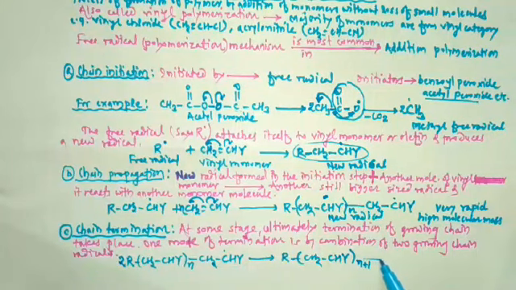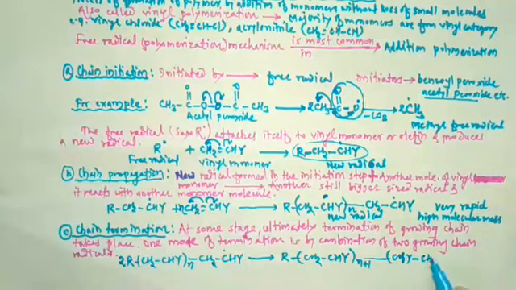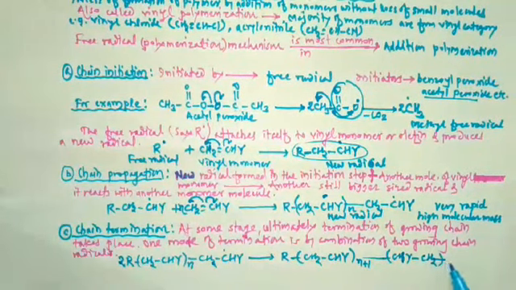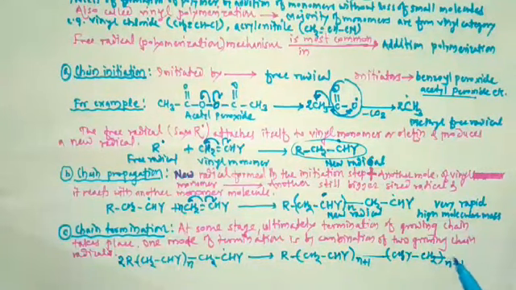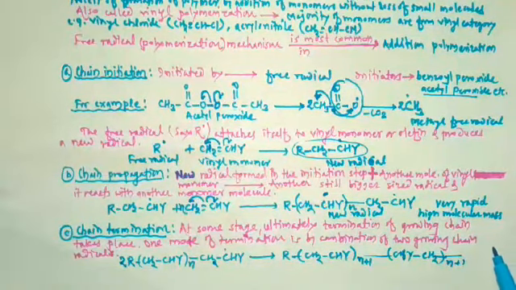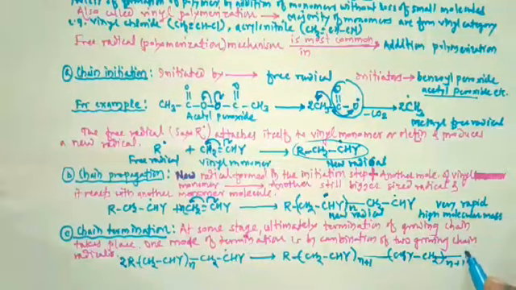Then here next CHY, then CH2, then again n plus 1, and so on. Here R.